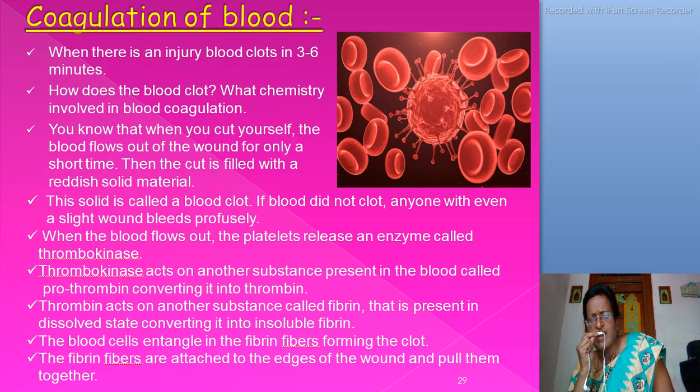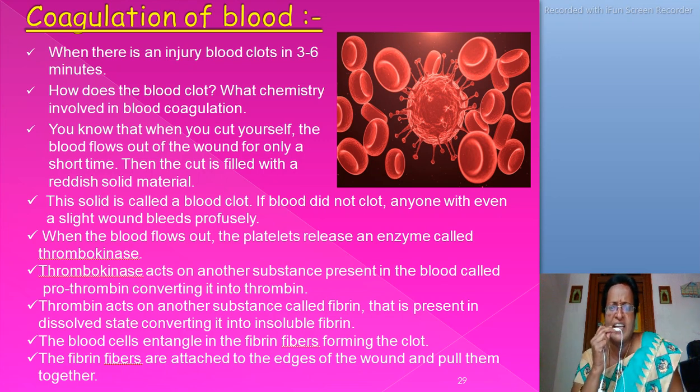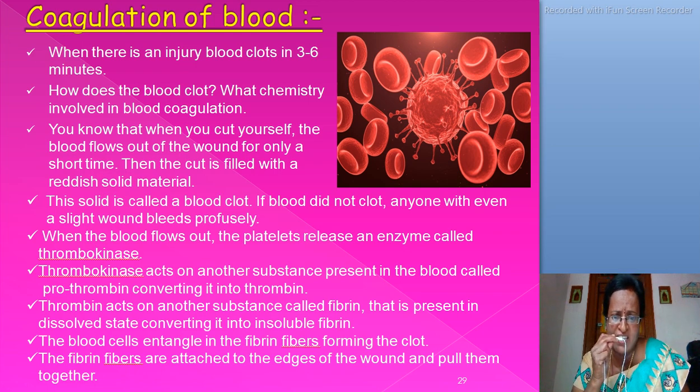Next, coagulation of blood. Next topic is coagulation of blood. When there is an injury, blood clots in 3 to 6 minutes. How does the blood clot? What chemistry is involved in blood coagulation? You know that when you cut yourself, the blood flows out of the wound for only a short time. Then the cut is filled with a reddish solid material. This solid is called a blood clot. If blood did not clot, anyone with even a slight wound would bleed profusely.